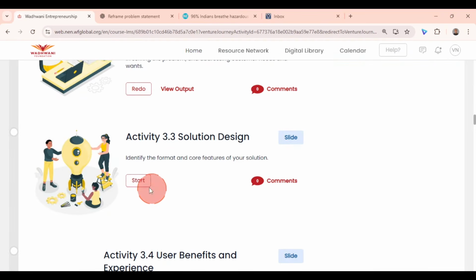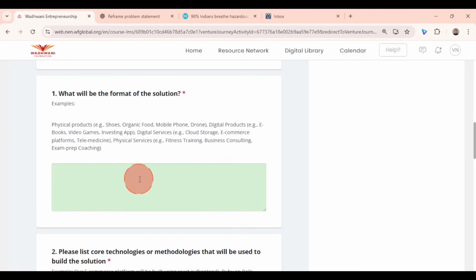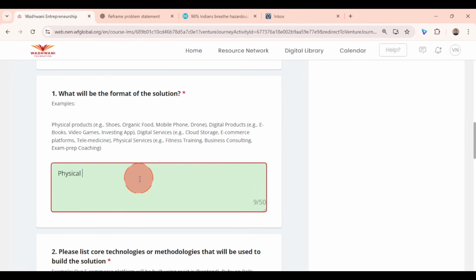Activity 3.3 is about solution idea design. In this activity, what will be the format of the solution is asked. So my format of the solution is going to be physical product.